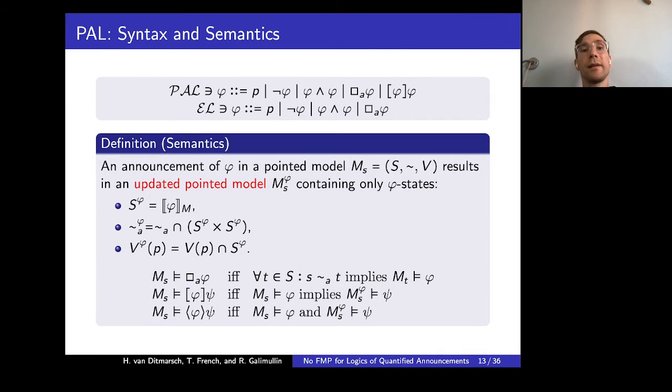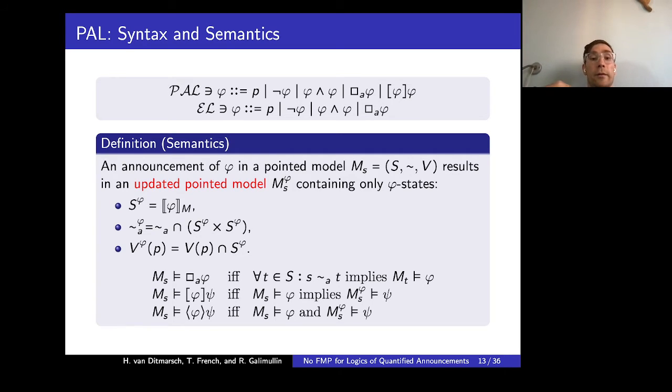So the basic logic with just knowledge is called epistemic logic. This is your classic S5 modal logic. The logic of knowledge with public announcements is called public announcement logic, which extends epistemic logic with the following constructs. Public announcements update the model, meaning that we preserve in the model only states that satisfy the formula which is being announced and all the corresponding relations, and delete everything else.